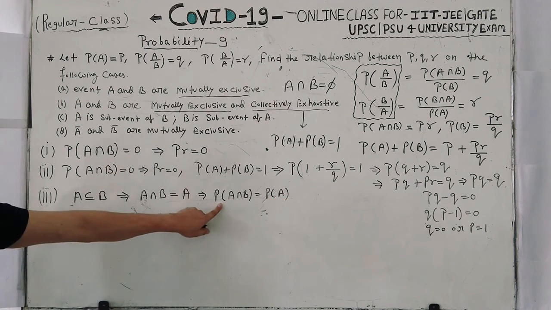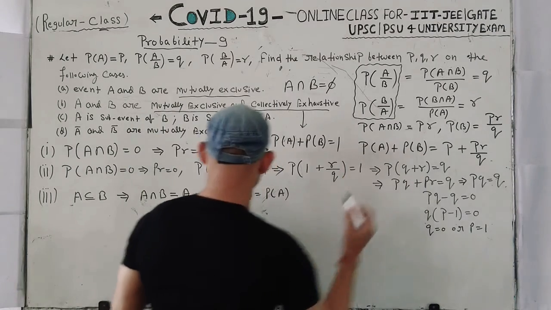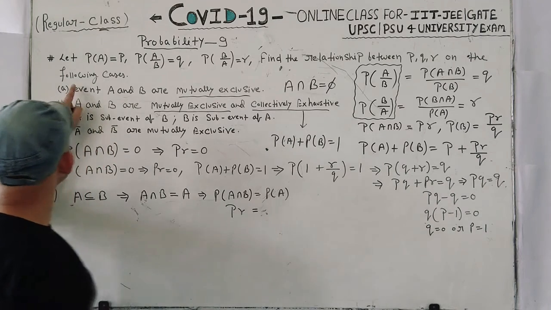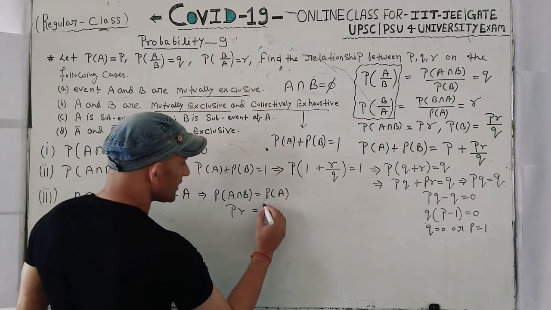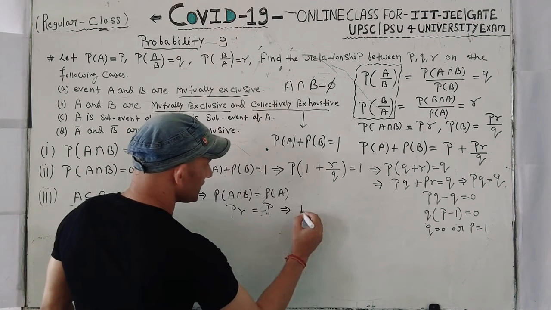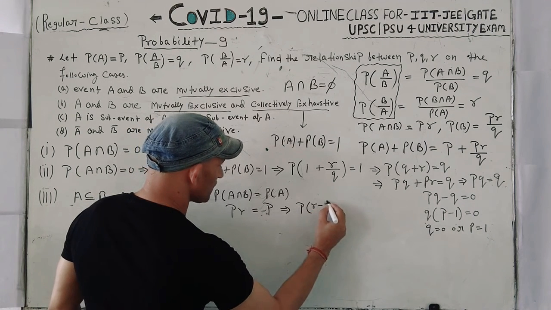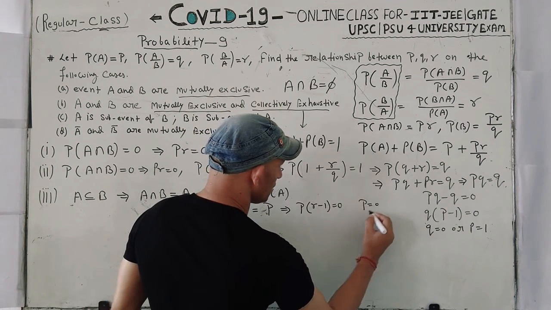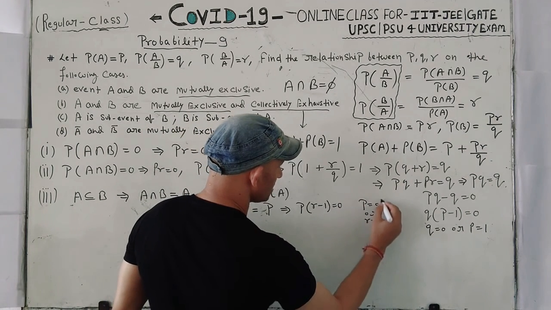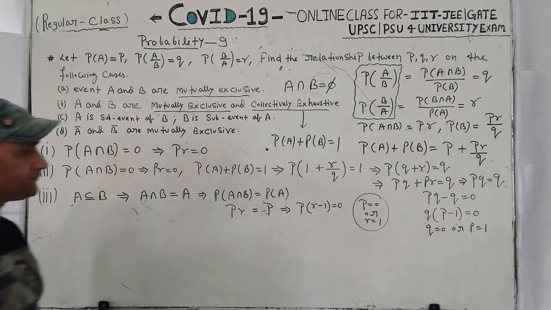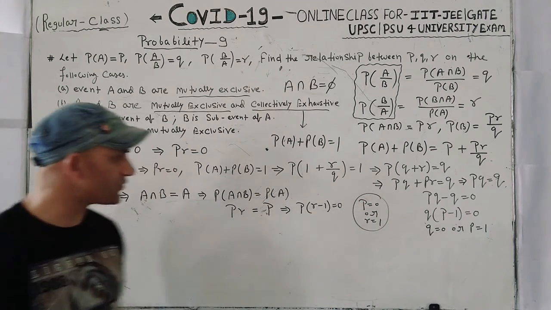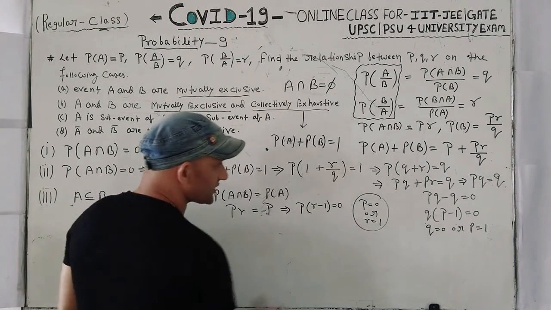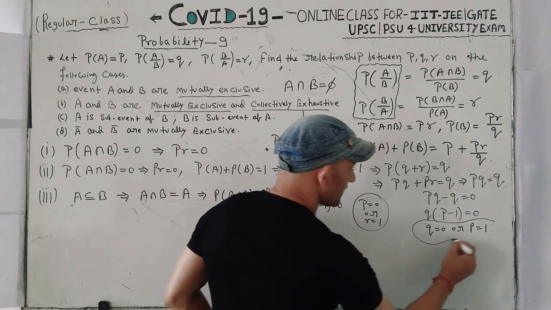So what is probability of A intersection B? This is PR. And what is probability of A? Probability of A is equal to P. Again, this will come here. Then P into R minus 1 is equal to 0. So you are getting P is equal to 0 or R is equal to 1. So you are getting this product of the two values is equal to 0, P is equal to 0 or R is equal to 1. So after that we will discuss on this topic after some time.